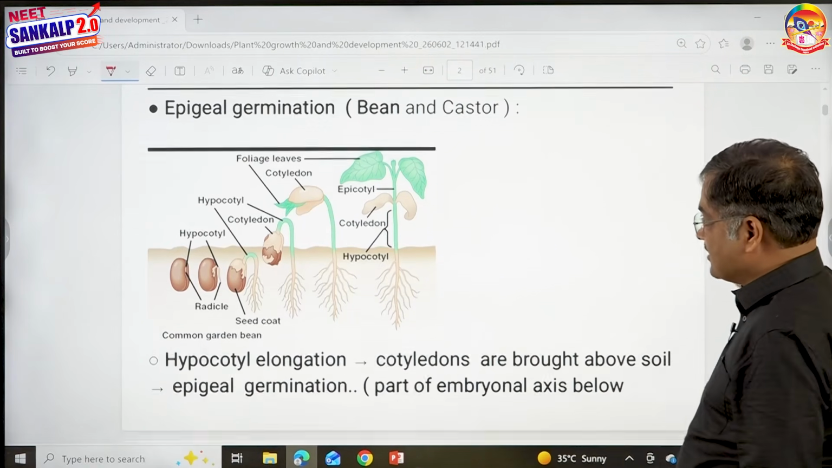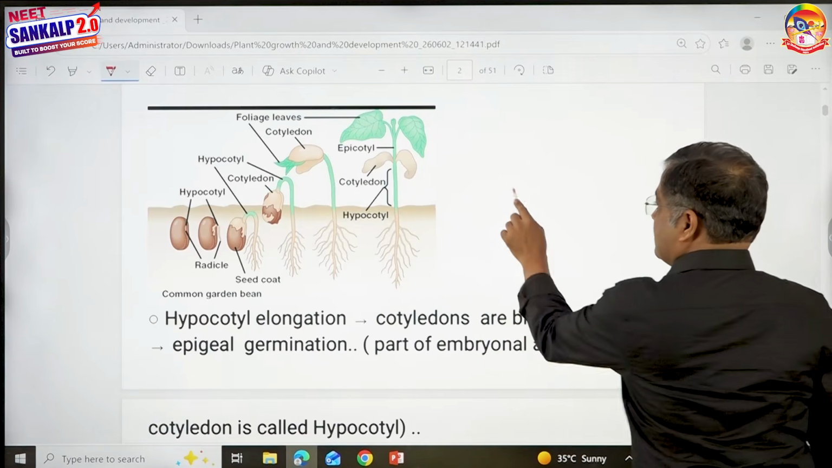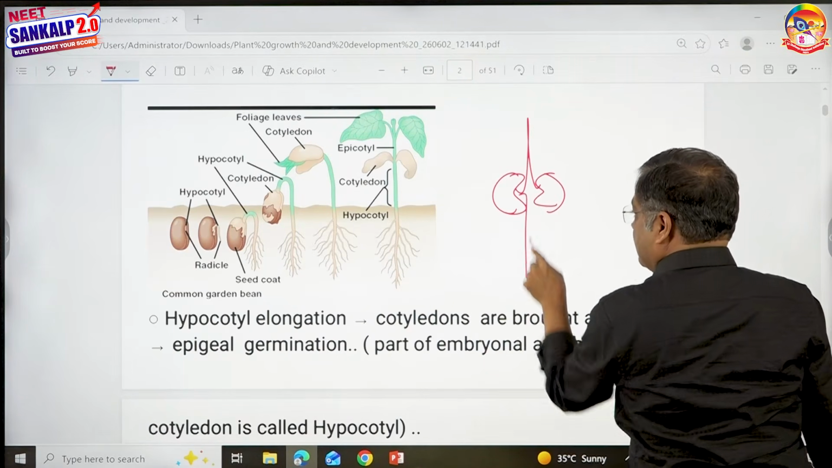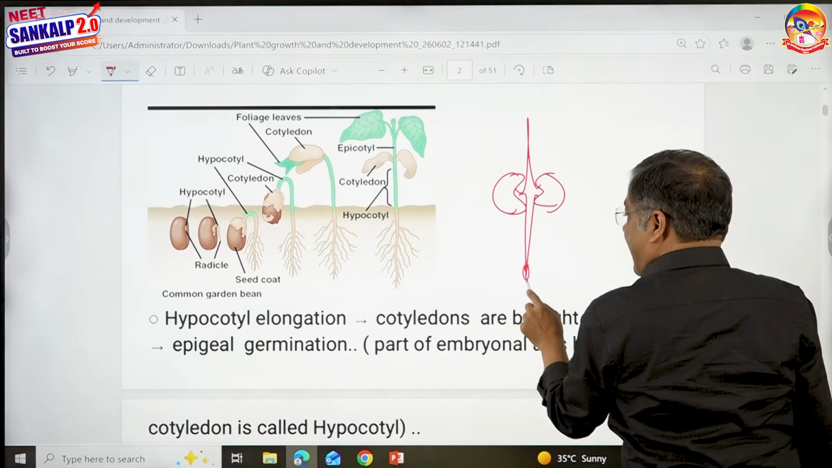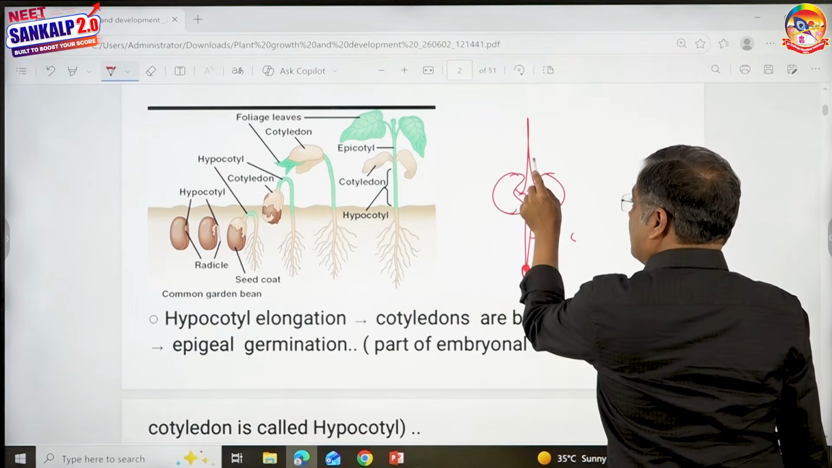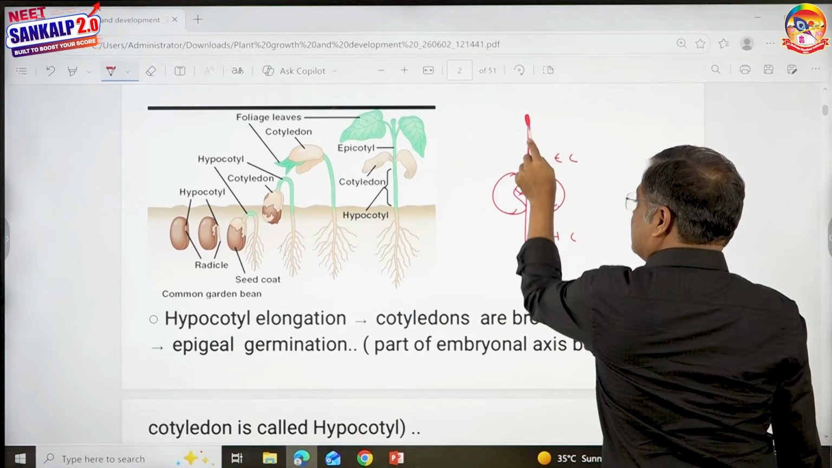We discussed that. So this is very simple, children. These are the two cotyledons. If I just explain to you, this is the radicle. This is called hypocotyl. This is the cotyledonary node. This is the epicotyl, and this is the plumule.